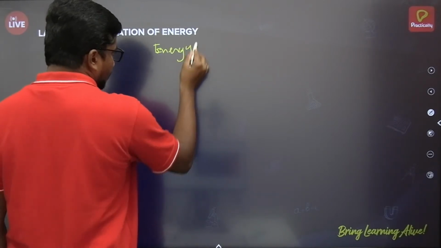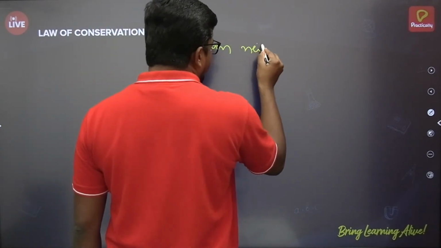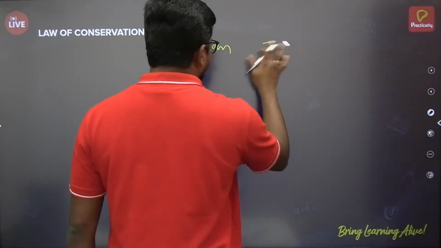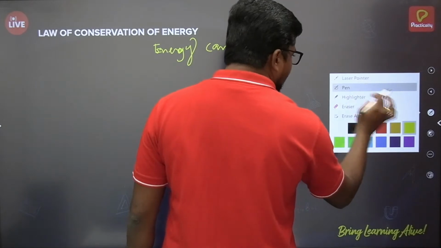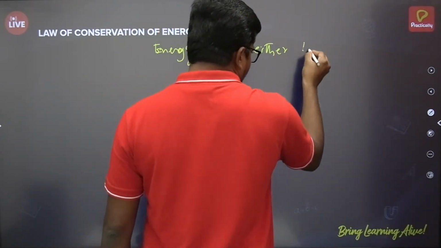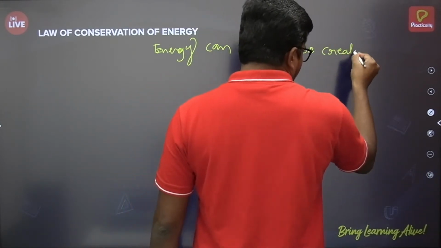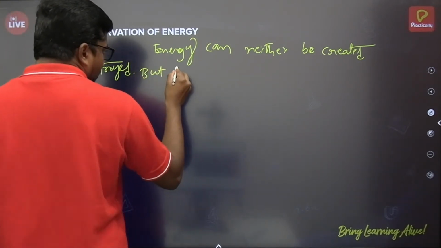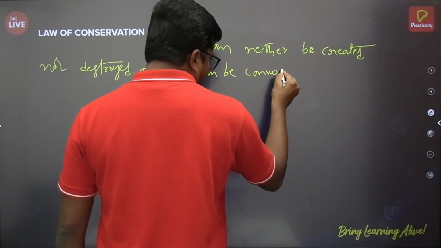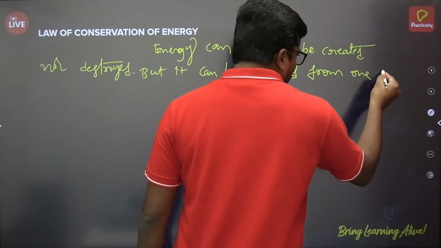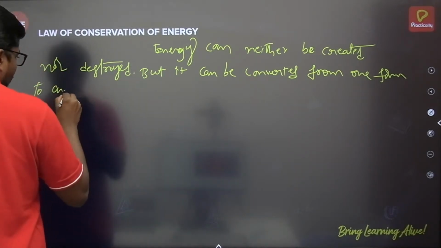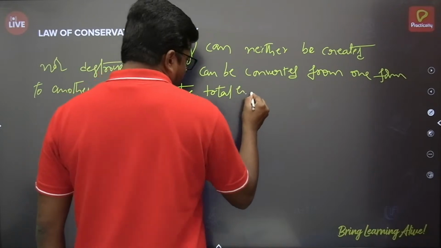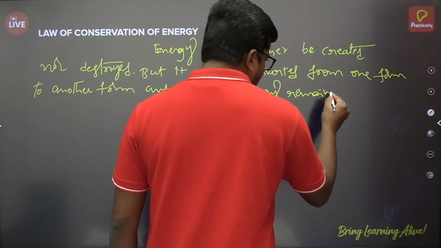Energy can neither be created nor destroyed, but it can be converted from one form to another form, and the total energy remains constant.